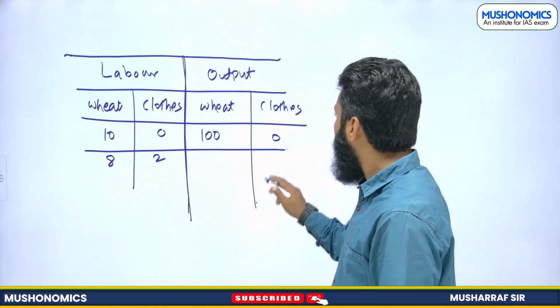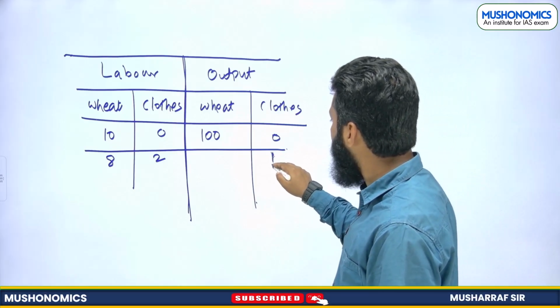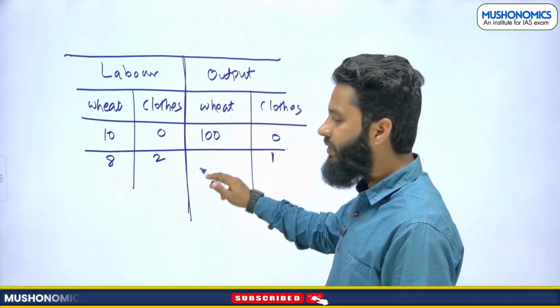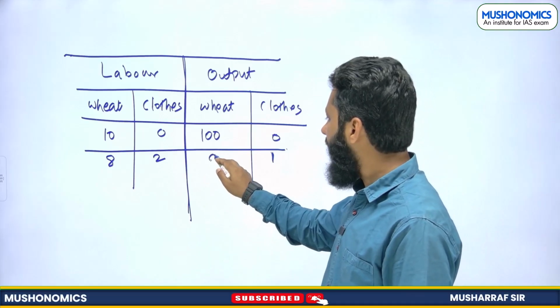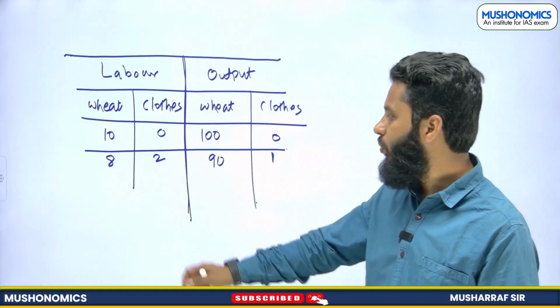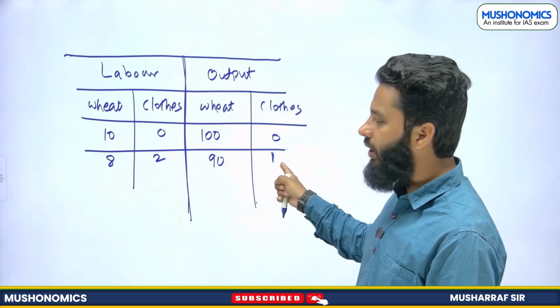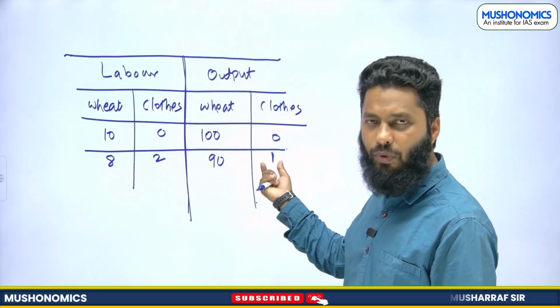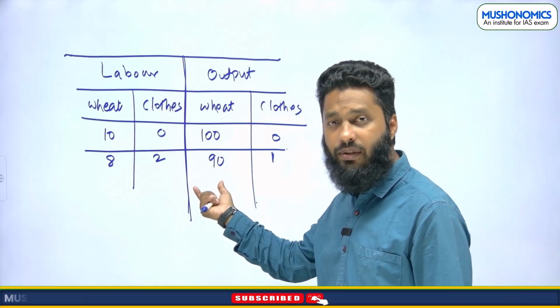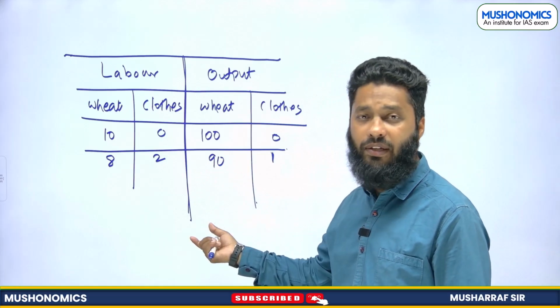Now I am producing 1 unit of cloth, and I have sacrificed 10 kg of wheat for this. 2 labors working for production of clothes are able to produce 1 unit of cloth, and I have sacrificed how many units of wheat? 10 units of wheat I have sacrificed.